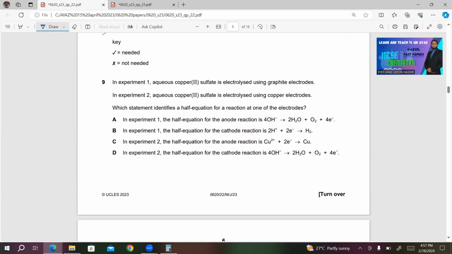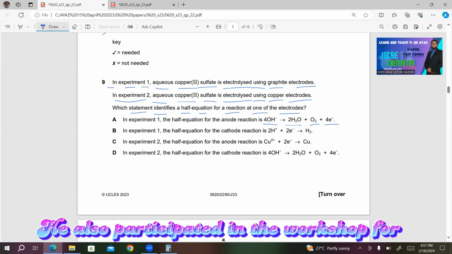Number 9. In experiment 1, aqueous copper(II) sulfate is electrolyzed using graphite electrodes. In experiment 2, aqueous copper(II) sulfate is electrolyzed using copper electrodes. Which statement identifies a half equation for a reaction at one of the electrodes? A: in experiment 1, the half equation of the anode reaction is 4OH- gives 2H2O plus O2 plus 4 electrons. This is correct because in this case graphite electrode is used.